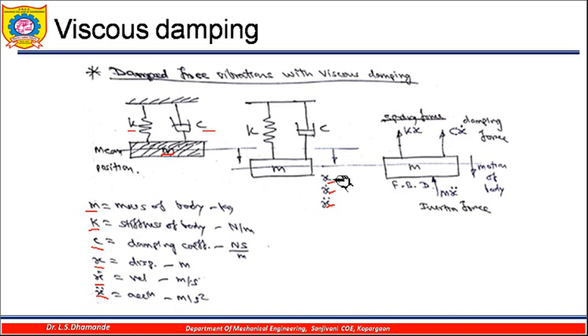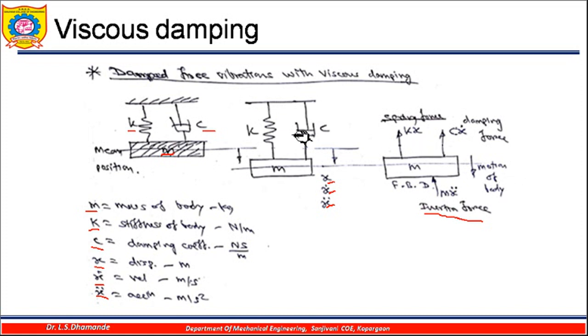So now when I displace this block in the downward direction, definitely it will try to regain its original position in the upward direction. So this is nothing but the inertia force, which will cause it to move back to its original position, acting in the upward direction. As displacement x is in the downward direction, the inertia force will be in the opposite direction, given by m into x double dot. So exactly it is opposite to the motion of the body.